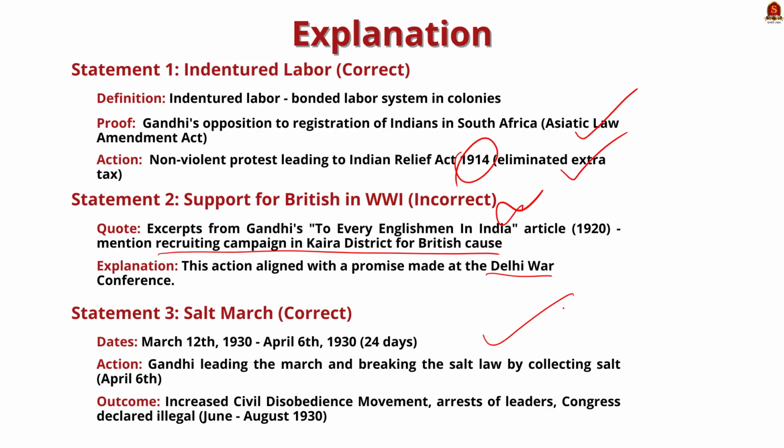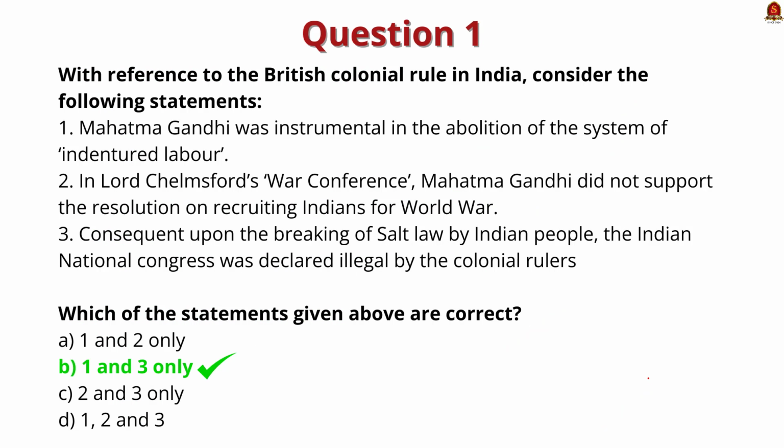As the Salt March ended in the month of April 1930, between June and August, several Congress working committee leaders were arrested and Congress as a political party was declared illegal by the British administration. So only the second statement is incorrect here. If you could eliminate the second statement, you can directly arrive at the answer. UPSC is no more asking questions like these, but still use it to recall or revise your static part.